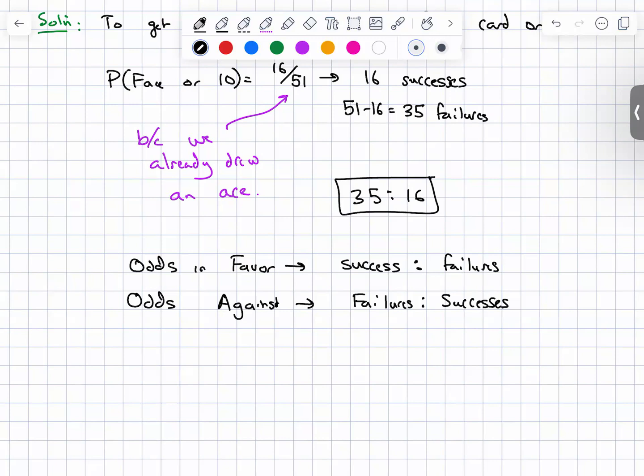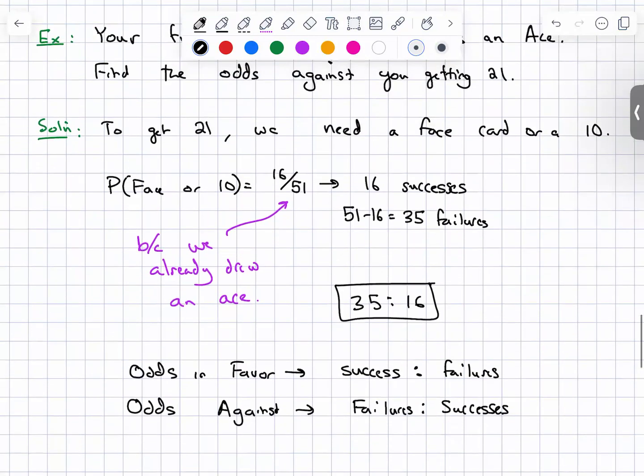Where did you get all these numbers? I'm so sorry, that was really confusing. Sure. Where the original stuff is coming from is just probability on cards. There's 52 cards in a deck. Since we drew an ace, there's only 51 cards left. The 16 is coming from the fact that there are 3 face cards in every suit, a jack, a queen, and a king, and then a 10.